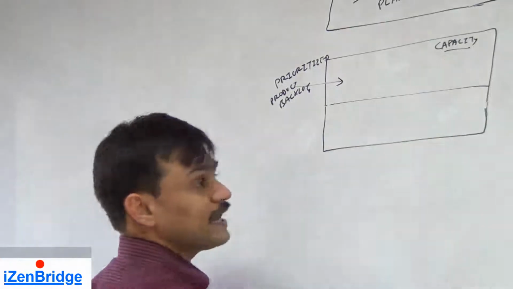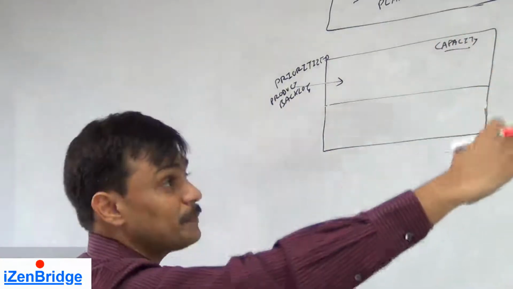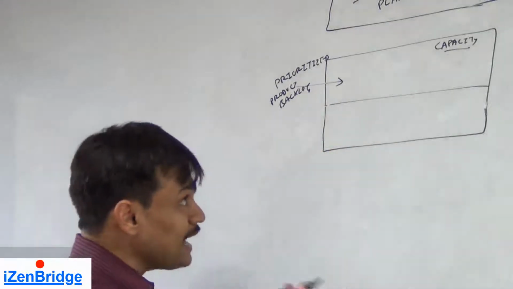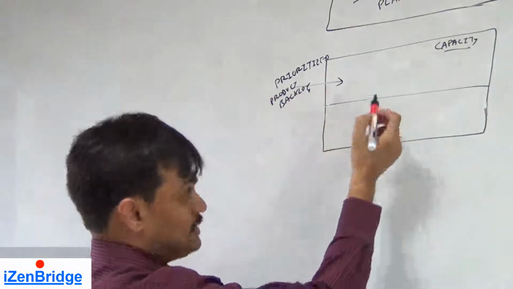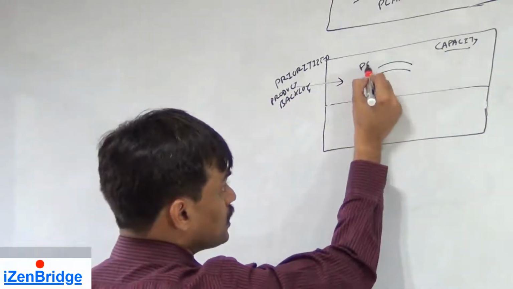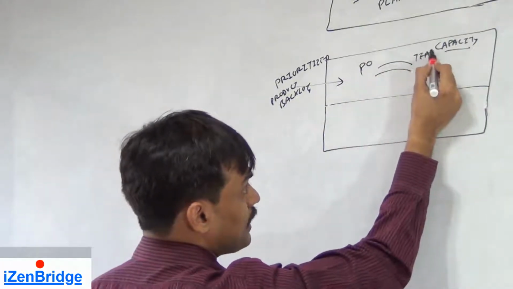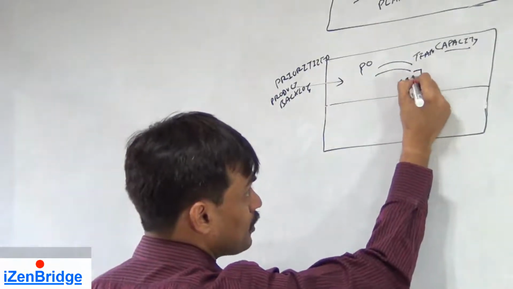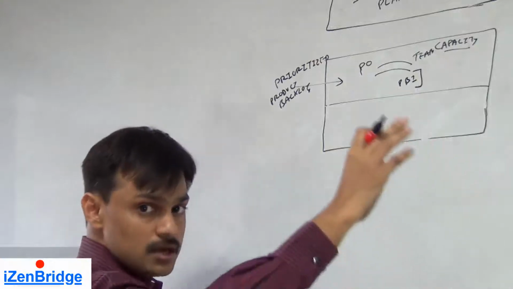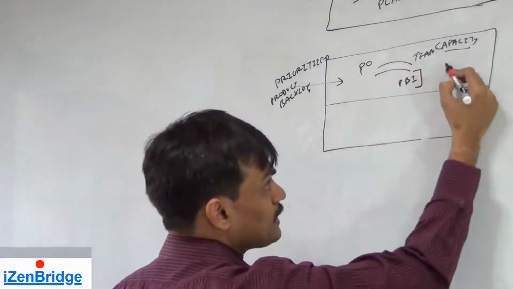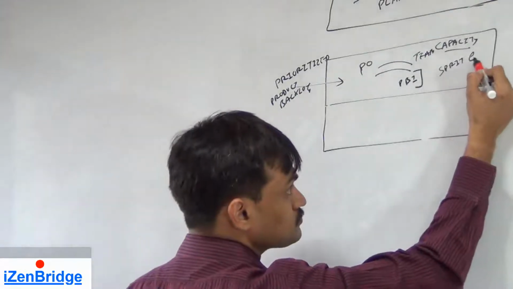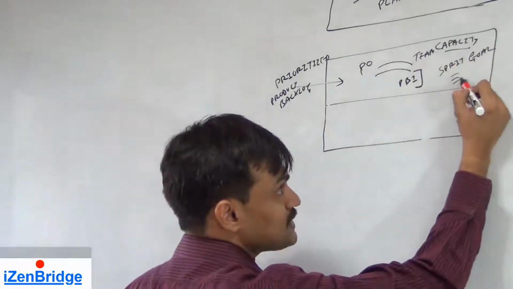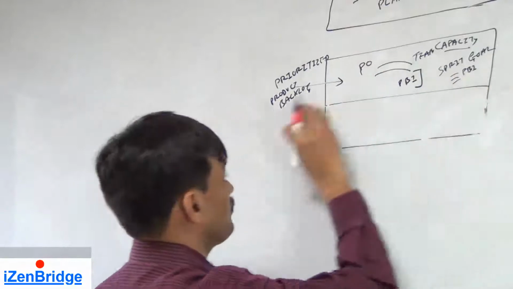Now, the team talks about their capacity. They know what they can do in a given duration on the basis of the availability of the team members and the working hours they have in hand. And here we have priorities, so they try to develop a balance. Product owner and team develop a balance and commit to a set of product backlog items which they can deliver in the upcoming sprint. So they create a sprint goal, which is a summary level statement, and this goal is further elaborated by selected product backlog items coming from the product backlog.